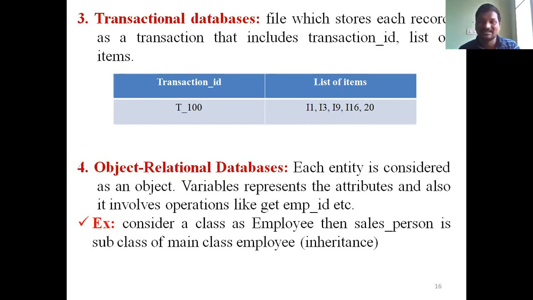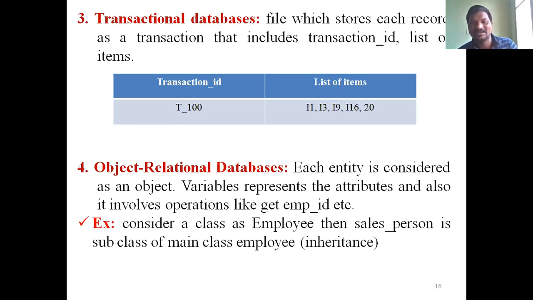Association means relationship. Later you will discuss what association is, what association mining is, and what algorithms are used for performing association mining on transactional databases. I can explain that in the next classes. That is transactional databases.